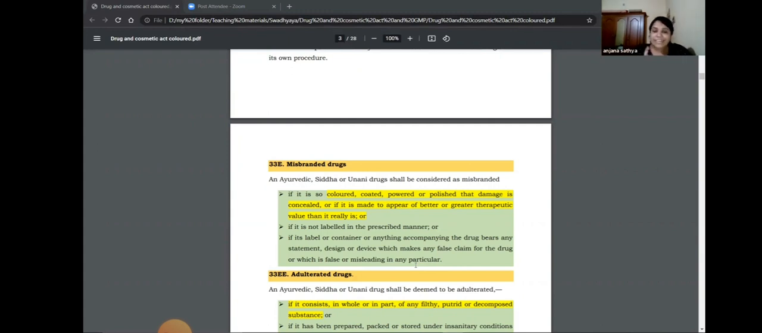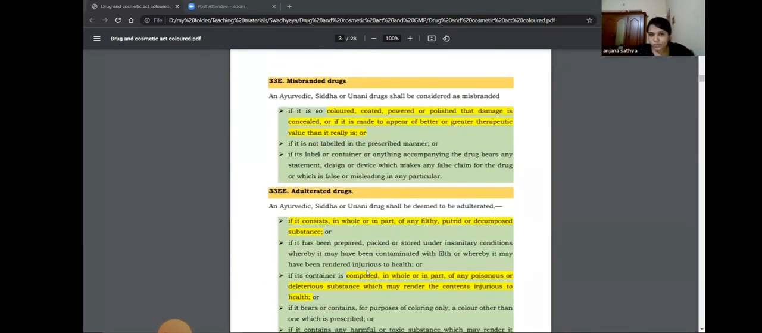So if the drugs are colored, coated, powdered, or polished in any way so that the damage of the medicine can be sealed or concealed, or it can be made better than it actually is, or it claims to have a greater therapeutic value, all these come under misbranded drugs. And there are certain other provisions that also come under misbranded drugs, if it is not labeled in the prescribed manner.